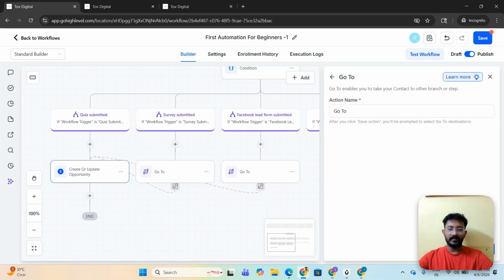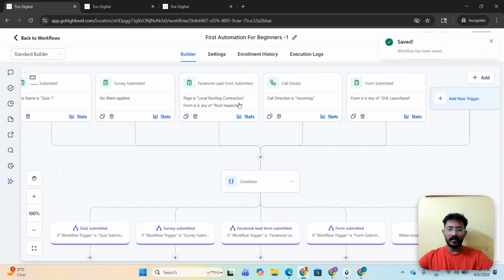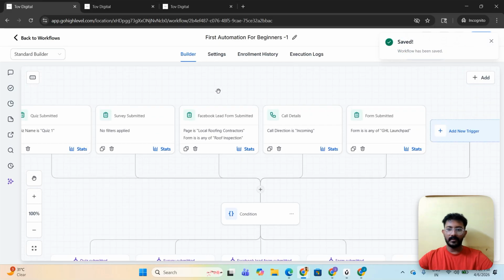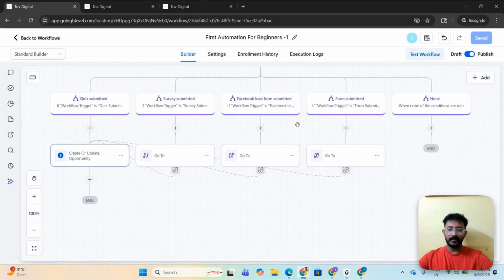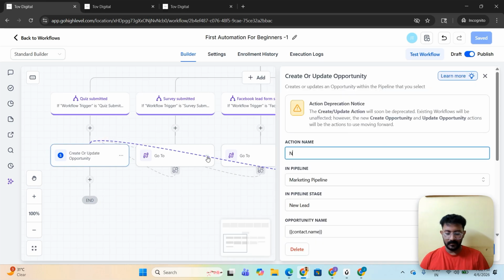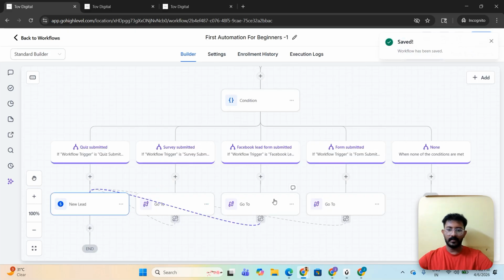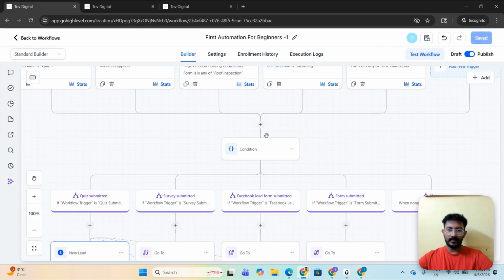Now, what happens with this go to step is that, okay, I will explain in detail. Once the lead comes with any of these inbound triggers except the call direction is incoming, it will be lodged into create or update opportunity. And here you can actually name it as new lead. Save the action. Once you save the action, you can see everything will be coming into this particular step.